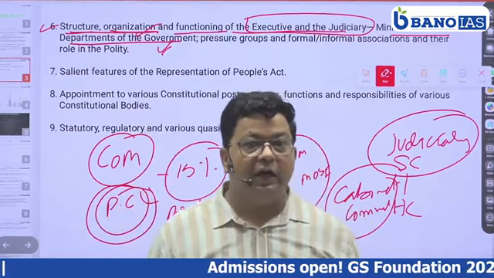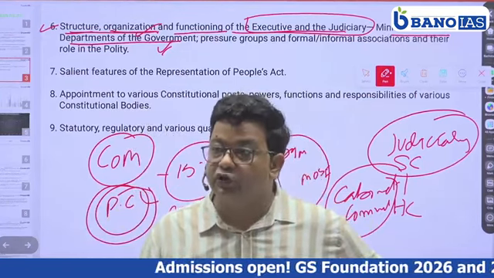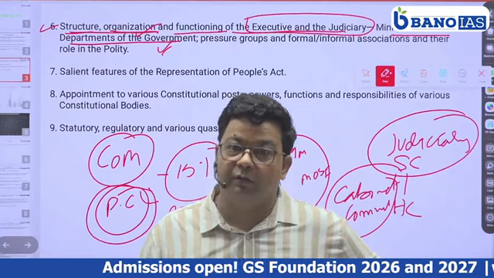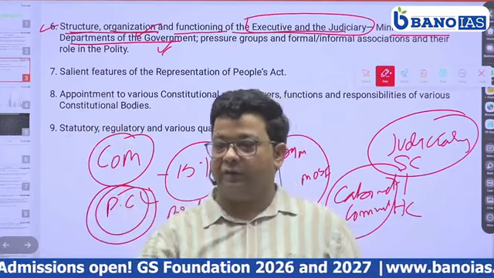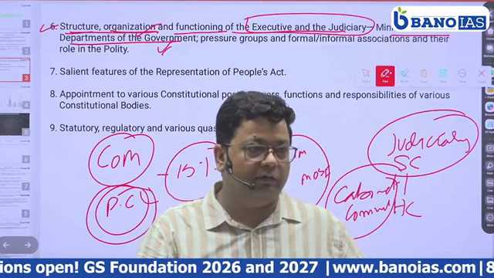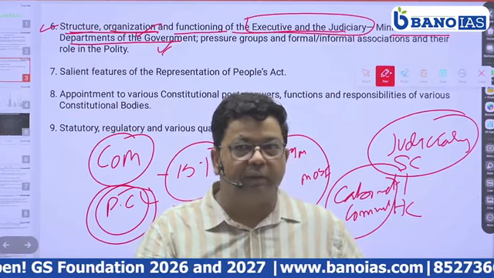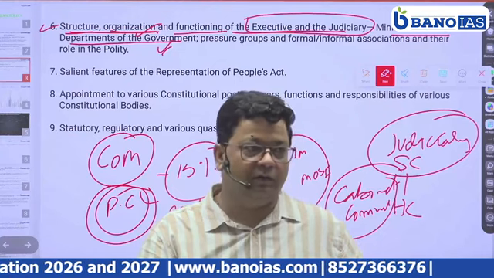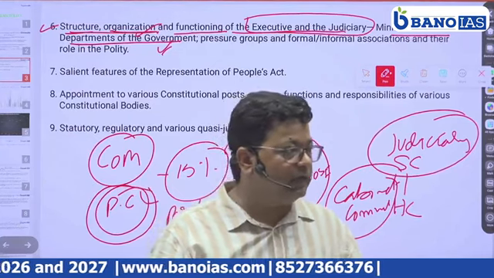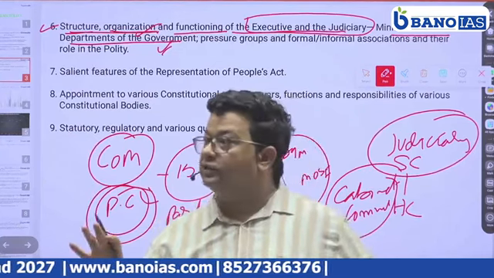It has power, and which committee is totally under the control of Lok Sabha, or the Lok Sabha has a monopoly on that committee? Estimates Committee, because the members drawn in the Estimates Committee are only from the Lok Sabha. No Rajya Sabha member has been inducted into the Estimates Committee.